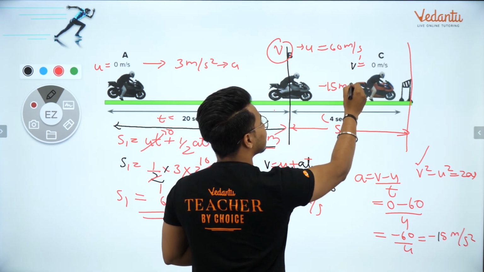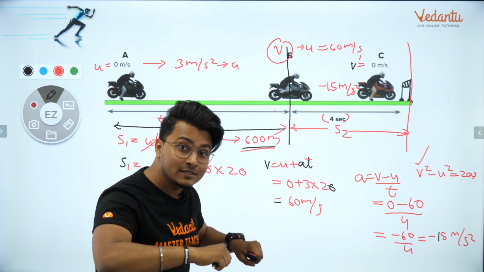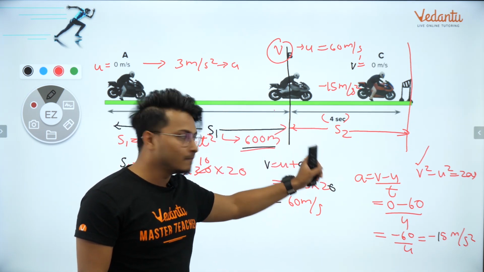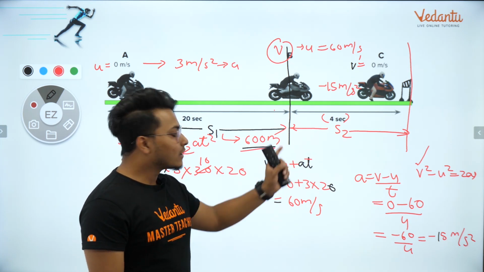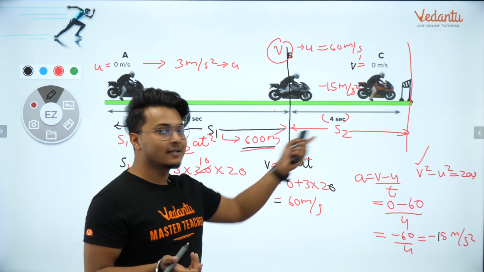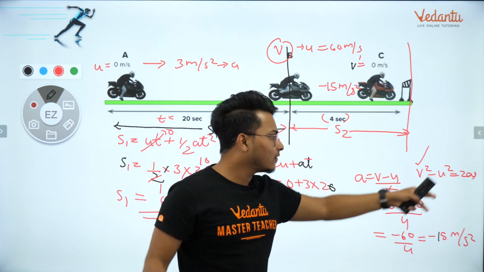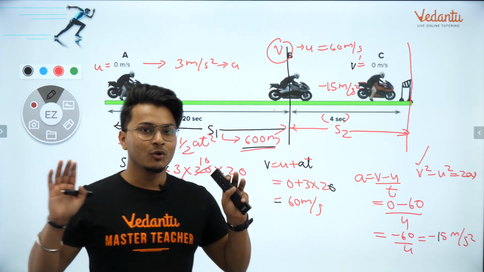Why should the acceleration be negative? क्योंकि the person is applying brakes, so it's deceleration. So definitely the acceleration must be negative here. I've got a negative value. Very easy, right? So now the final question is what? To find the displacement. Now I have a, I have v, I have u, everything I have. I can easily find displacement, isn't it? And I'm pretty sure I'll leave that to you to find out the displacement.